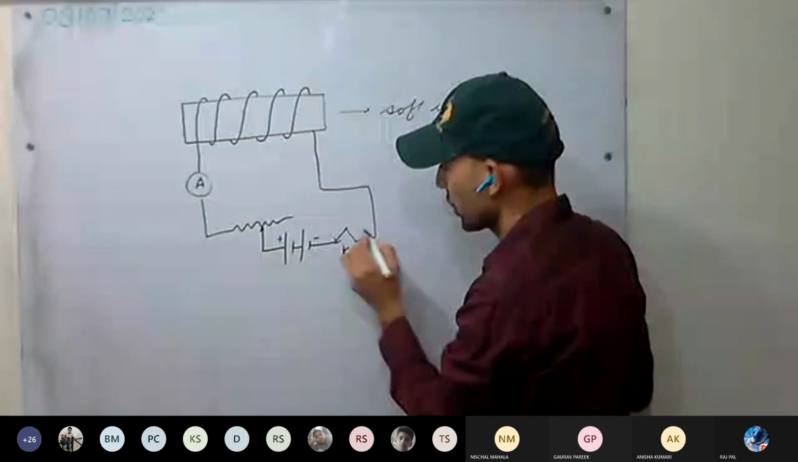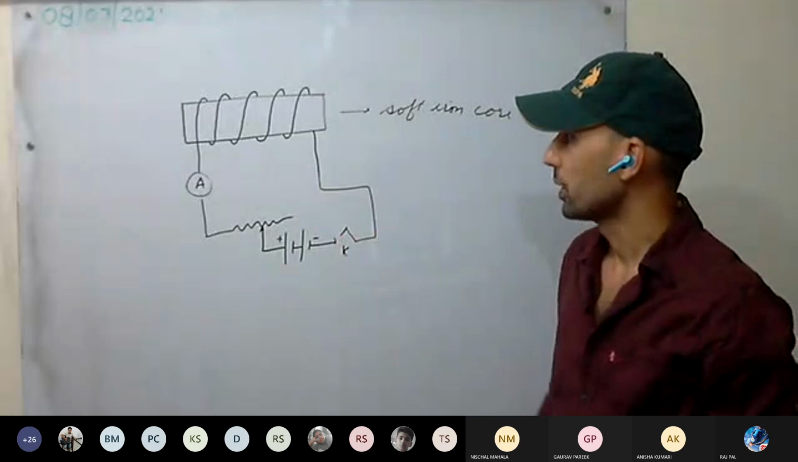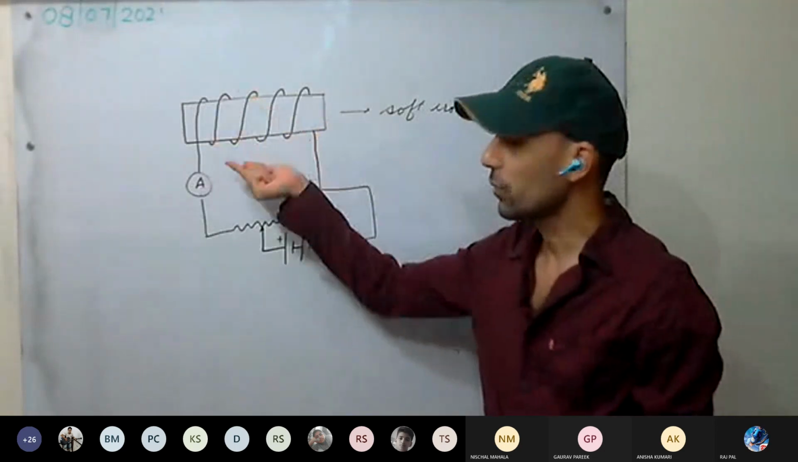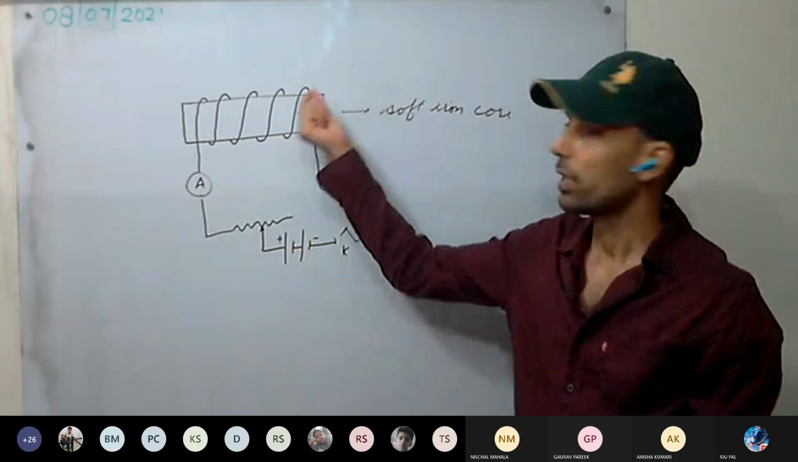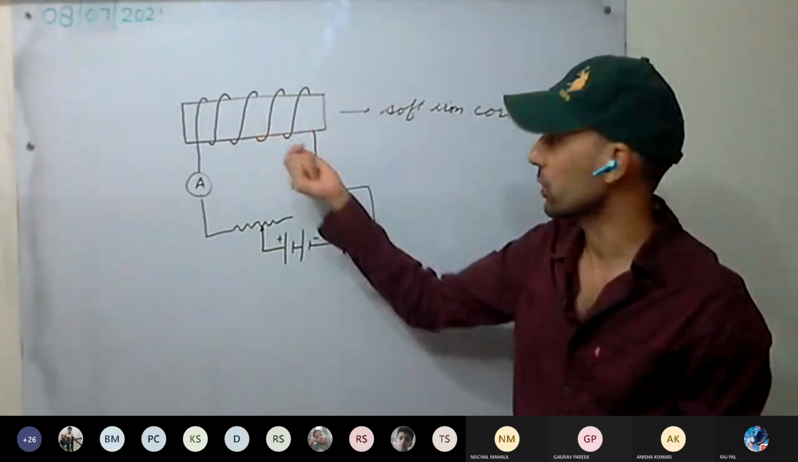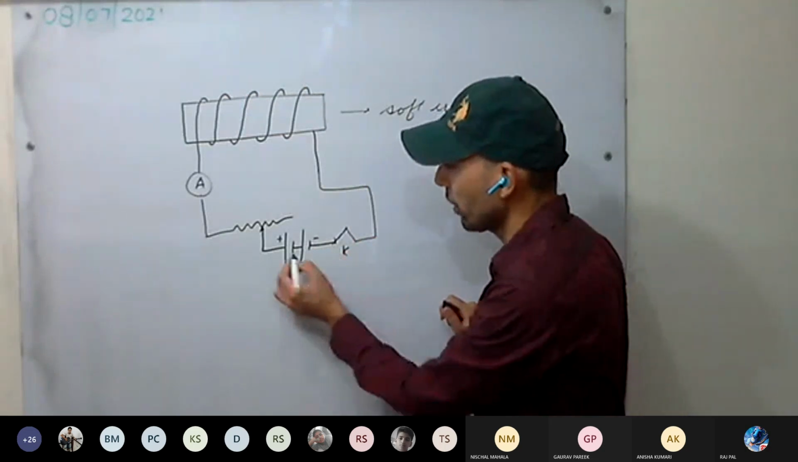So this is our switch K. Now see here, when the switch is open, it will not behave as a magnet. Why? No current is passing, so no magnetism is induced here. No magnetism is produced. Now, as switch K is closed, what will happen?